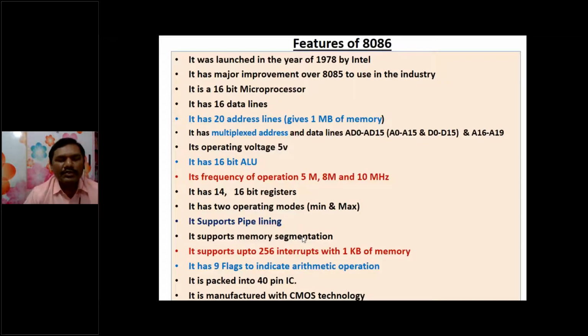So to execute this interrupt, we are having an interrupt controller also, and it has 9 flags to indicate arithmetic operations. Flags means when we are adding two values or three values, carry or auxiliary carries or overflow values, all are outside of the data representation. So that's why here we need flag registers that we'll discuss in the next coming slides. And it is packed into 40 pins. It is a 40 pin IC.